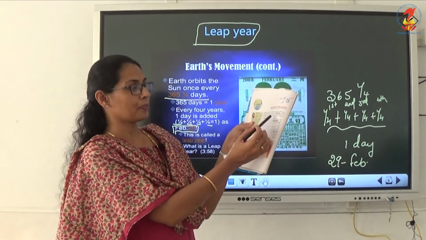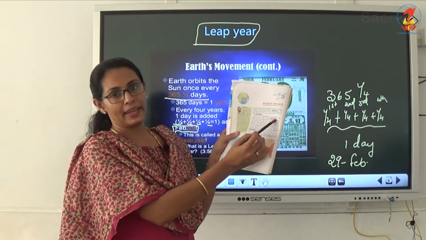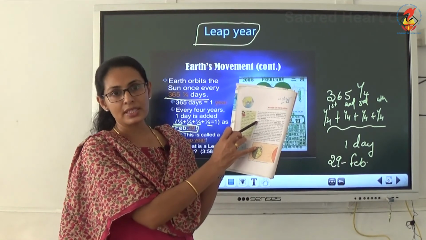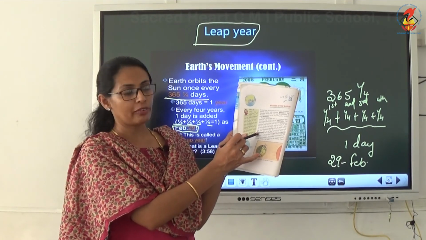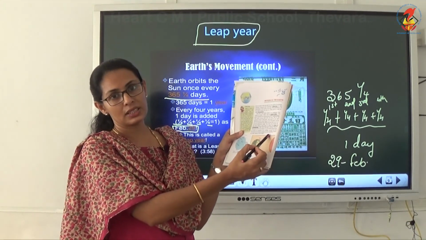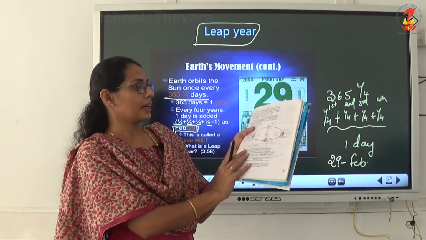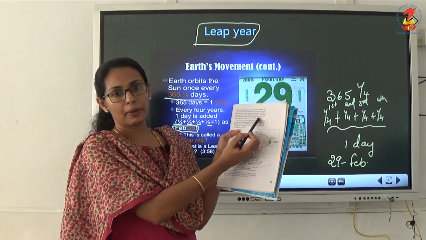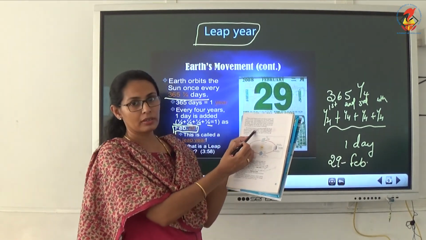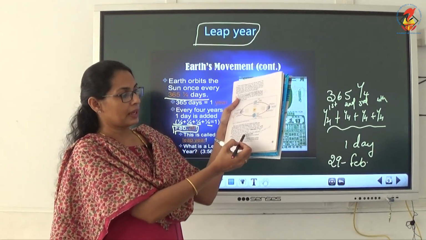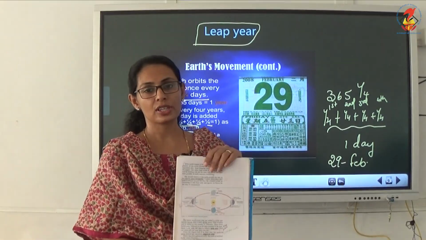Rotation and revolution, underline. Then orbital plane, underline, which means you have to study what is meant by orbital plane. Then circle of illumination, study it. Then also study earth day, the second last line given. Then keep this full paragraph in brackets and study it; the question and answer is given there. Then the second one, revolution, study the full paragraph. Then study leap year and elliptical orbit also. Okay children, thank you children.